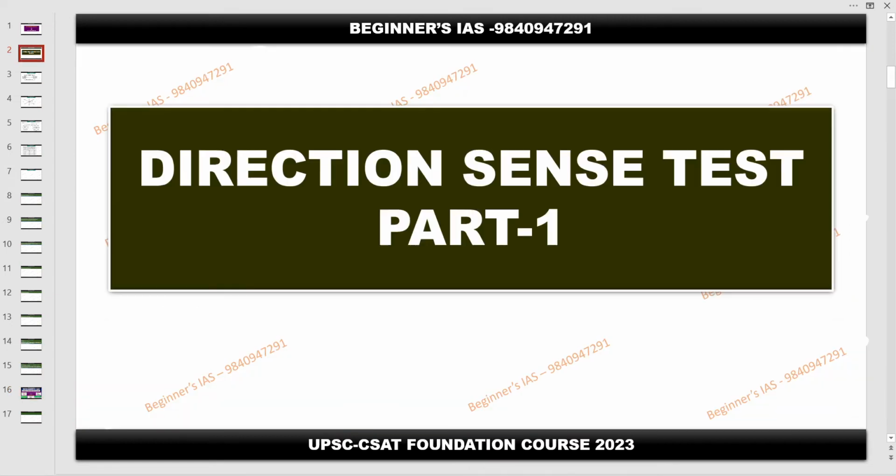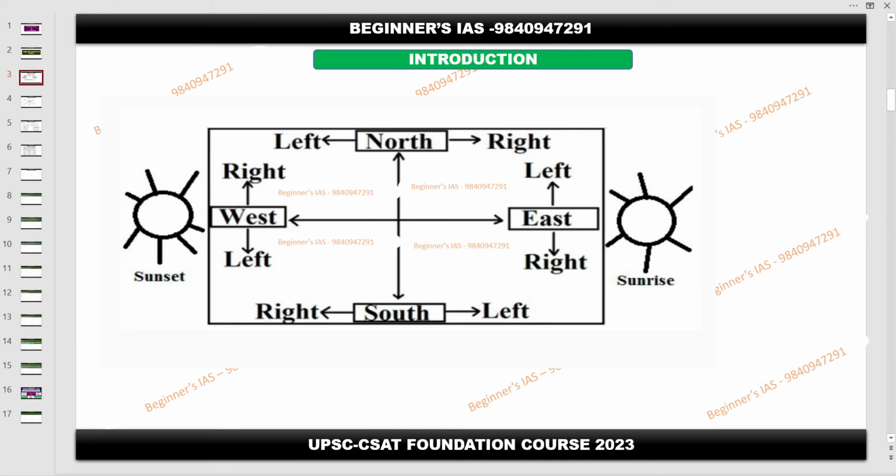So direction sense test. Today we are going to see the introduction part. This is the basic thing you need to remember. We will go through this very fast, since you people know very well. This is the north, this is the east, this is the west, and this is the south.